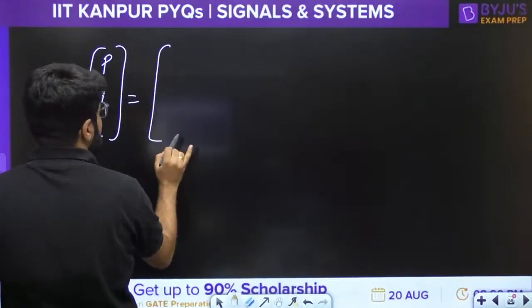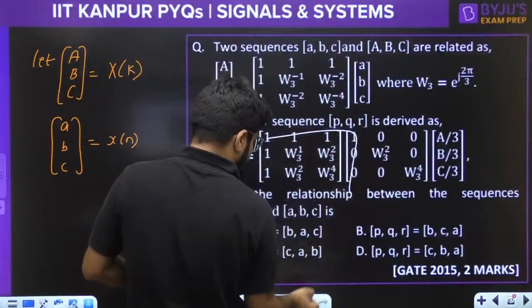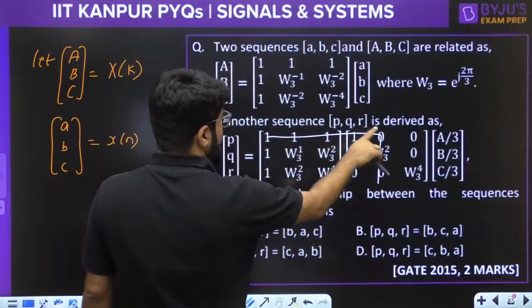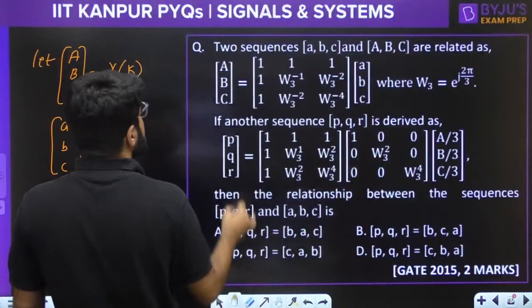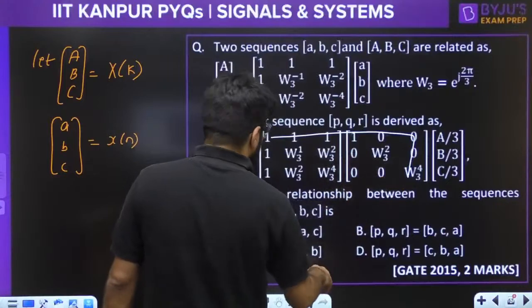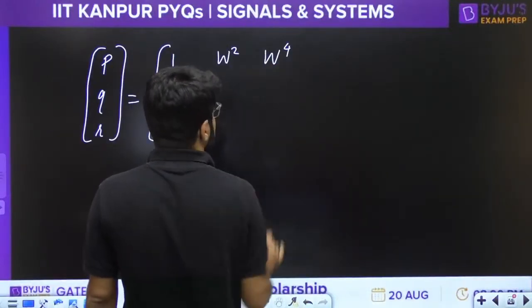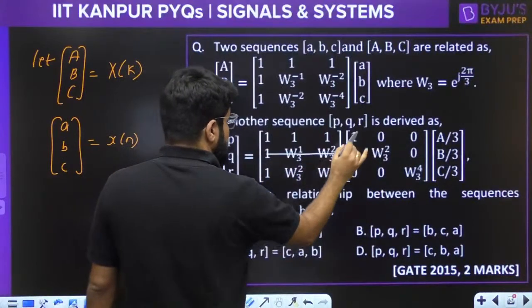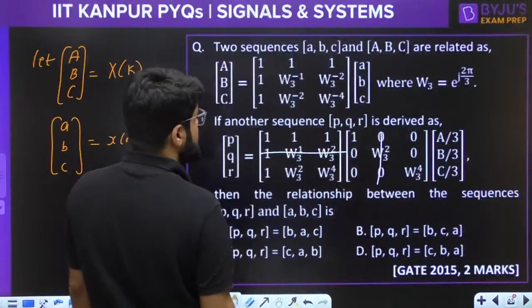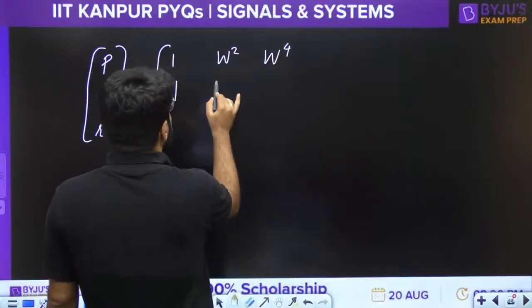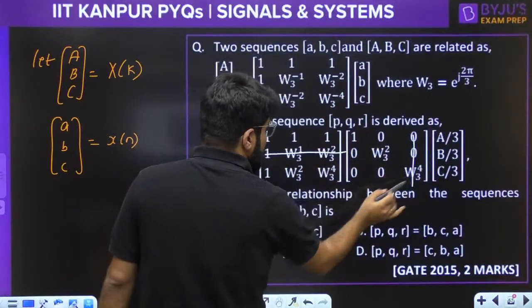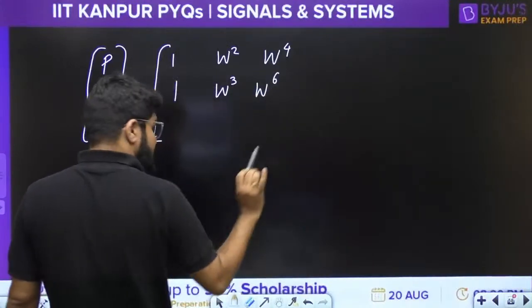PQR is equal to, see, first row first column, it is just one. First row second column, so again this is w square. First row last column, so only w power 4. Next, second row first column, so only one. Corresponding elements multiplied. Second row second column, w cube. I will simplify the values later on. Then second row last column, so w square, w power 4, w power 6. I will simplify later on.